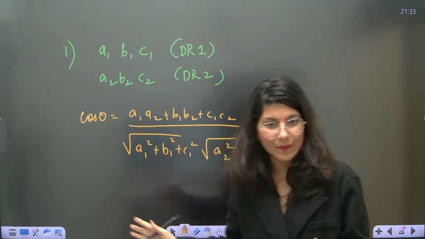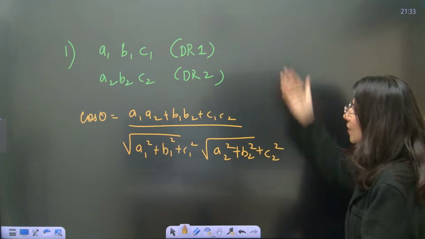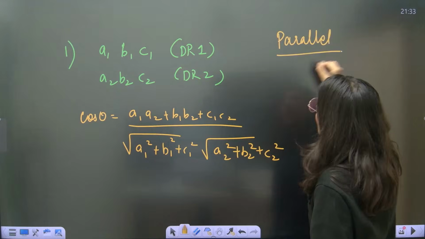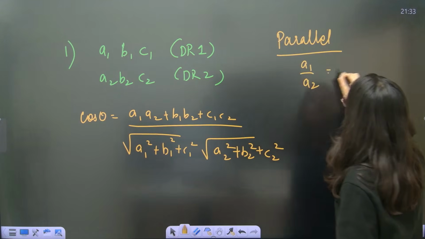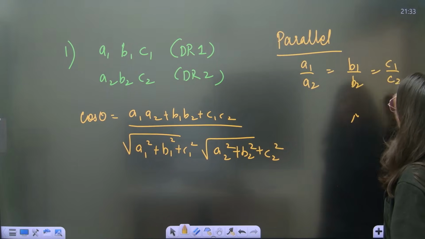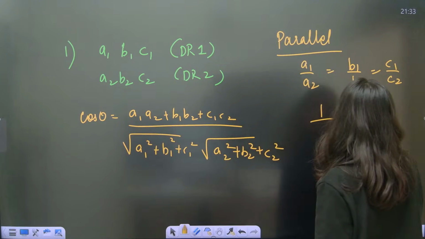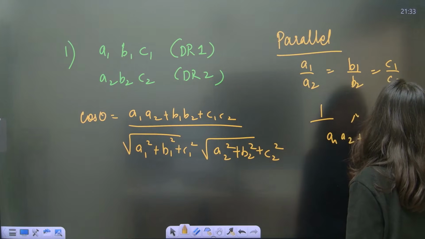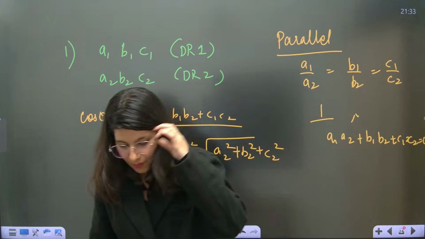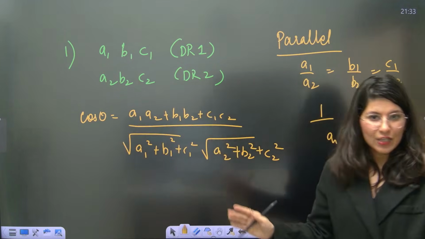This is the formula. Are we ready for it? And also, if the lines are parallel, then tell me what will be the formula. a1 upon a2 is equal to b1 by b2 is equal to c1 by c2. If the lines are perpendicular, then a1 a2 plus b1 b2 plus c1 c2 is equal to 0. Are we ready for the PYQs, guys? Are we ready for the PYQs? Tell me in the chat box.